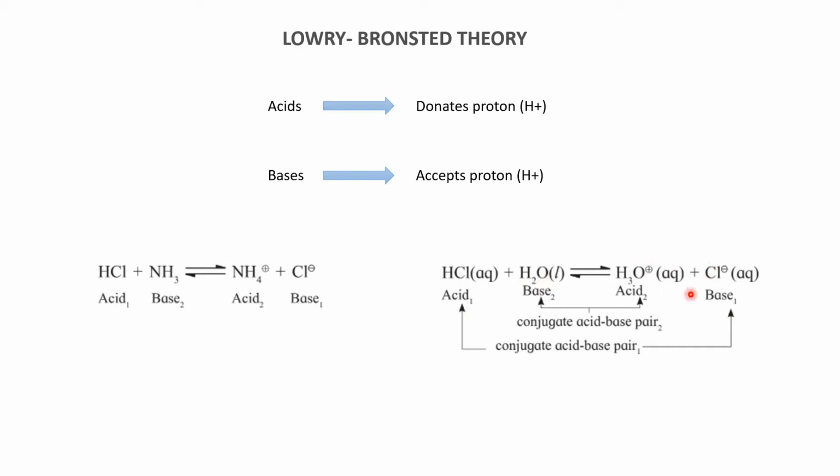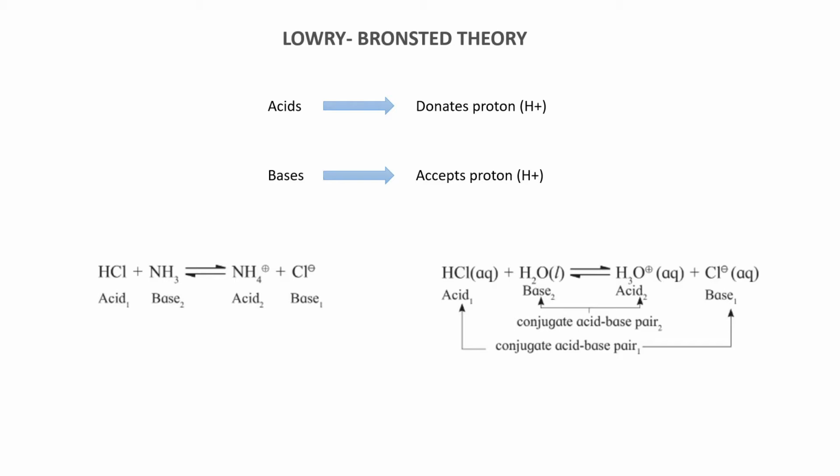Basically, this acid base conjugate pair exists in a reversible type of reaction where one acid is there on the reactant side and its conjugate base is present on the product side, and vice versa. So according to Lowry-Bronsted theory, acids are those compounds which donate H plus or protons, and bases are those compounds which accept the protons.